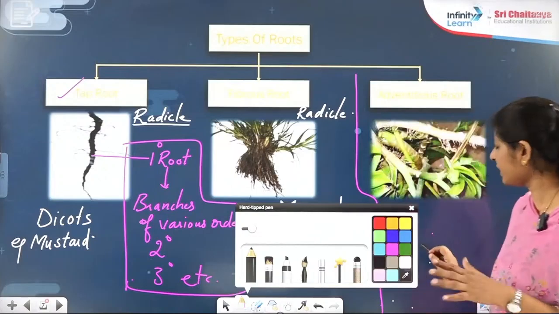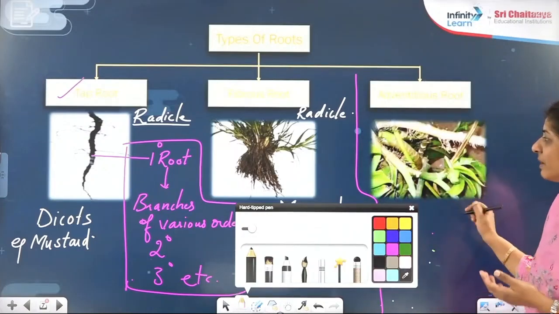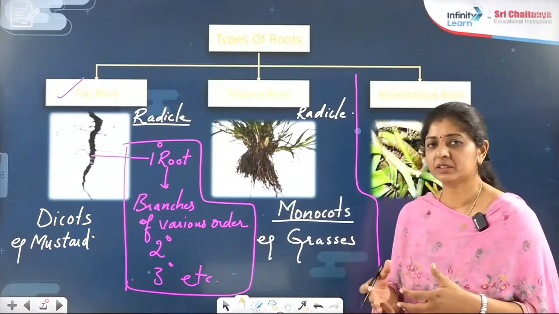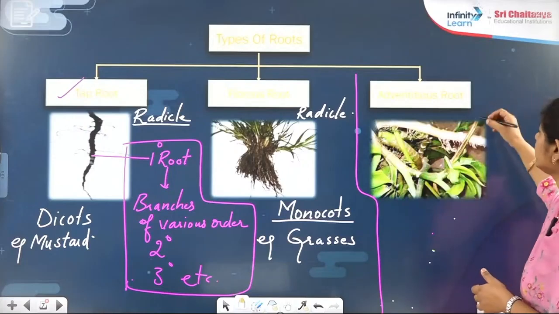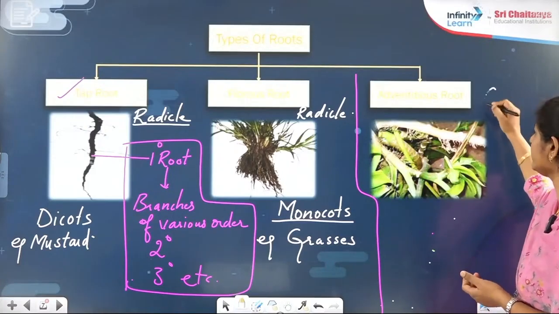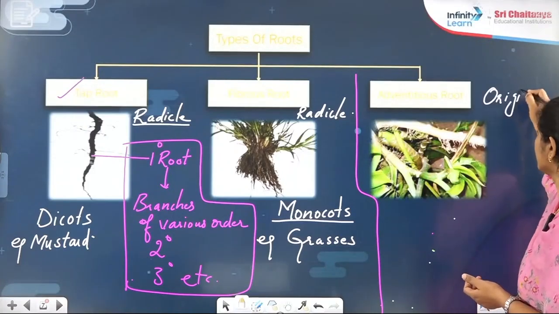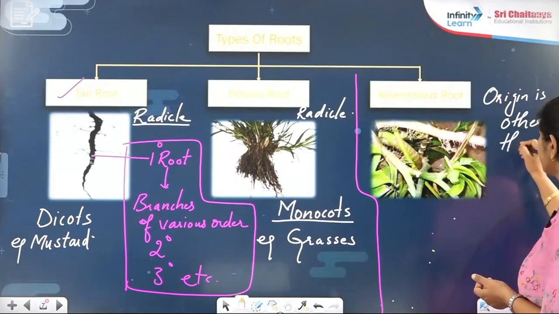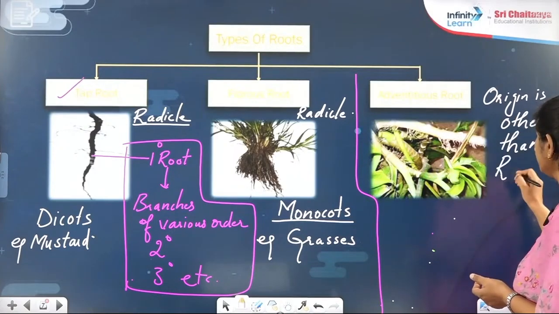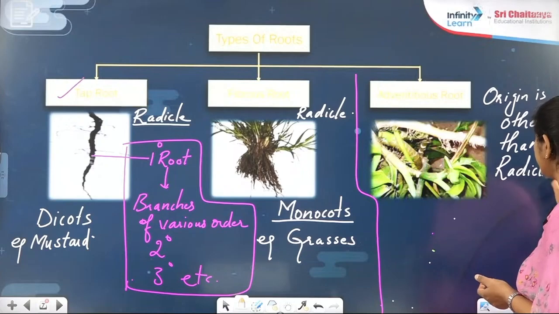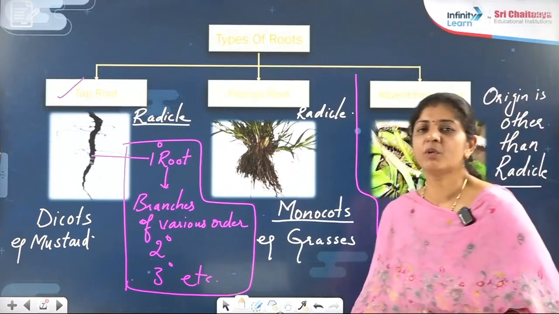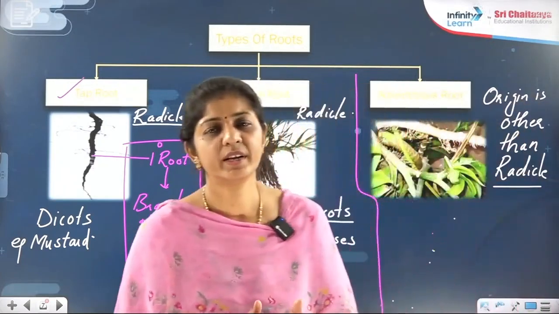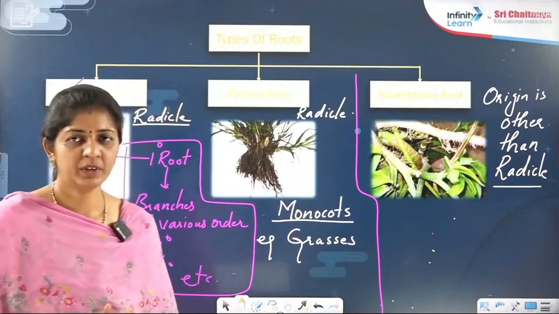Adventitious root from the beginning. By beginning I mean that when this adventitious root originates, its origin is other than the radicle. When the origin is other than the radicle, then that type of root you call an adventitious root, right?